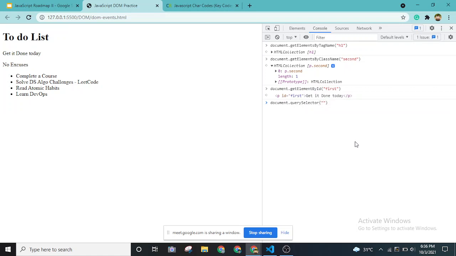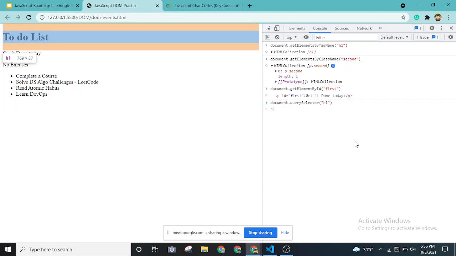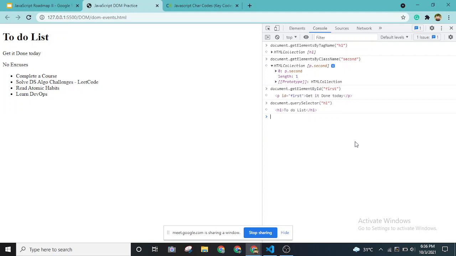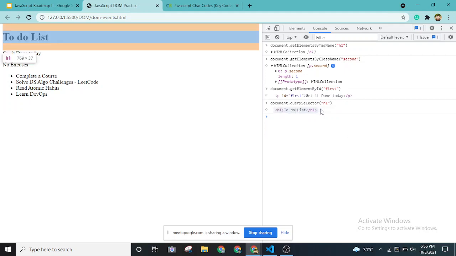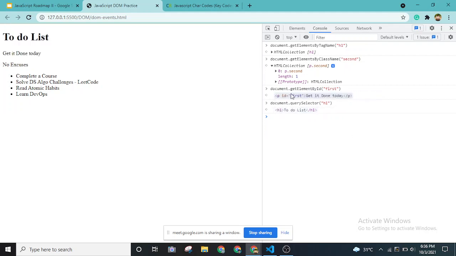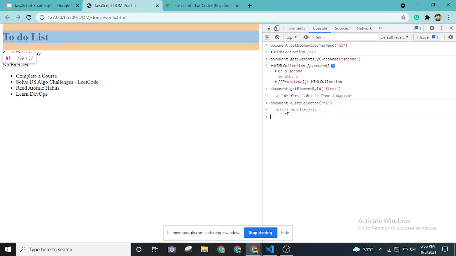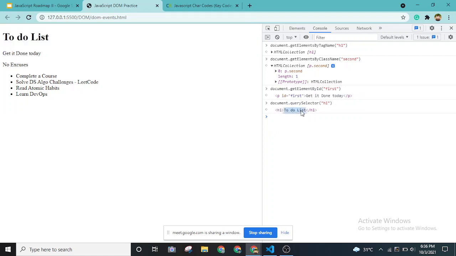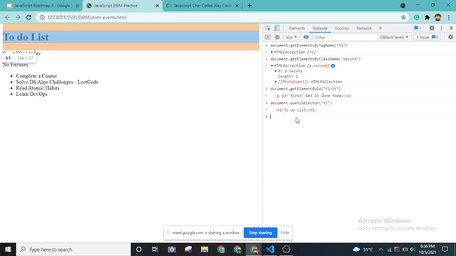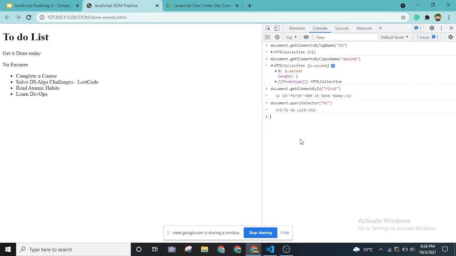Okay, no, cool. So let's say we want to select the heading tag again, but using this querySelector. As you can see, the difference is we get the tag directly. Before, when we were getting the element by id, we got the same output as querySelector, right? So we get the tag directly. If we want to manipulate the HTML project using JavaScript, we want code like this, and if we get code like this, we can manipulate it easily. So that's when we will be using querySelector.